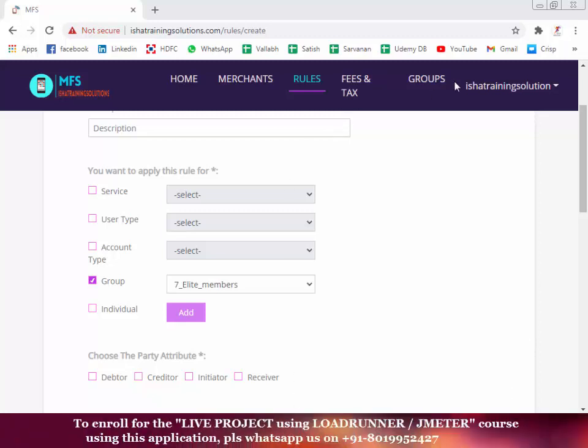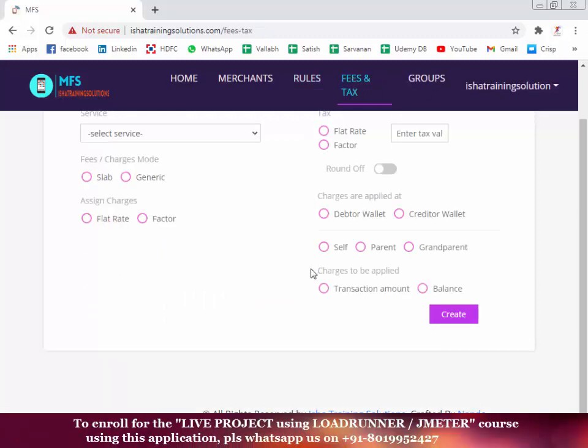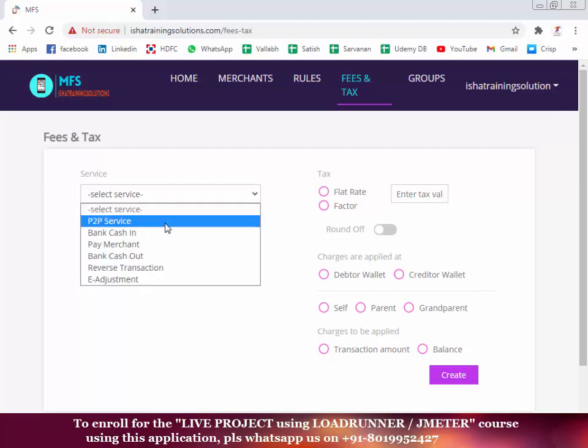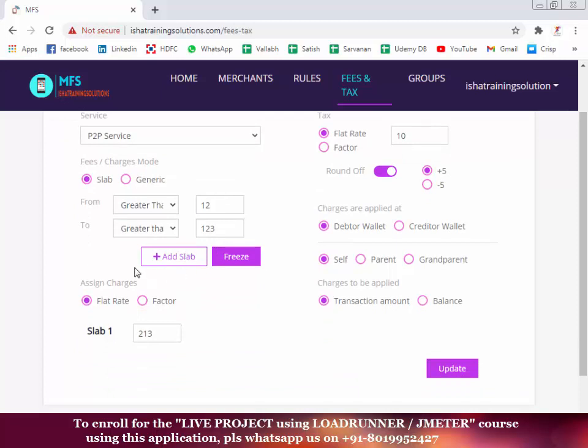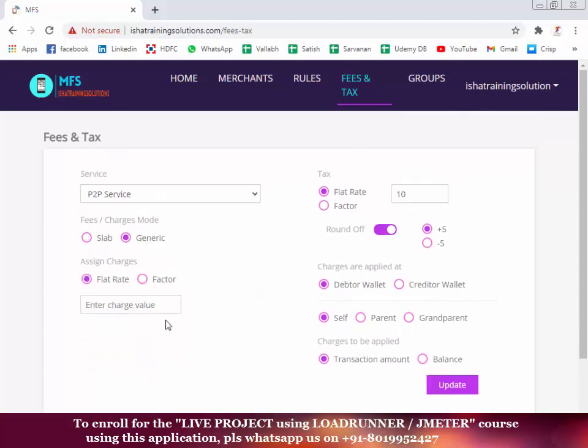So now you have understood the groups. Fee and tax is pretty simple, guys. So let's say for all the P2P guys, I want some tax or some fee to be done. Okay, so we can put the tax. Let's say it's generic. Later on, I'll talk about the slab.